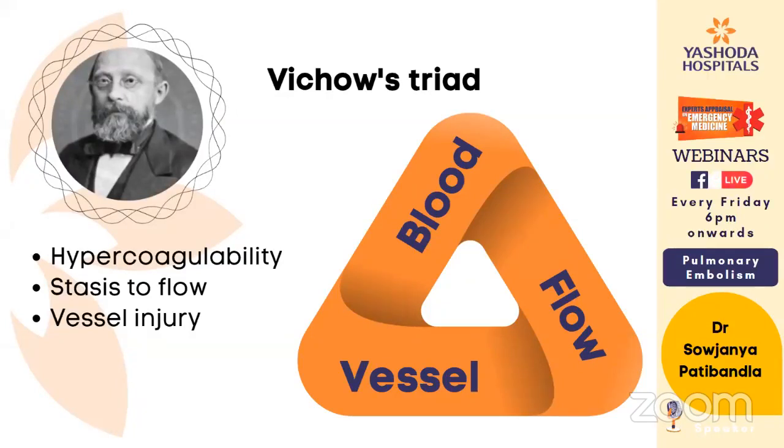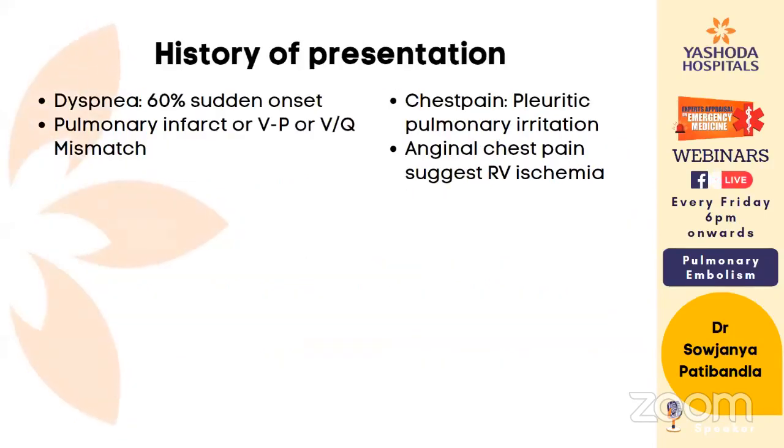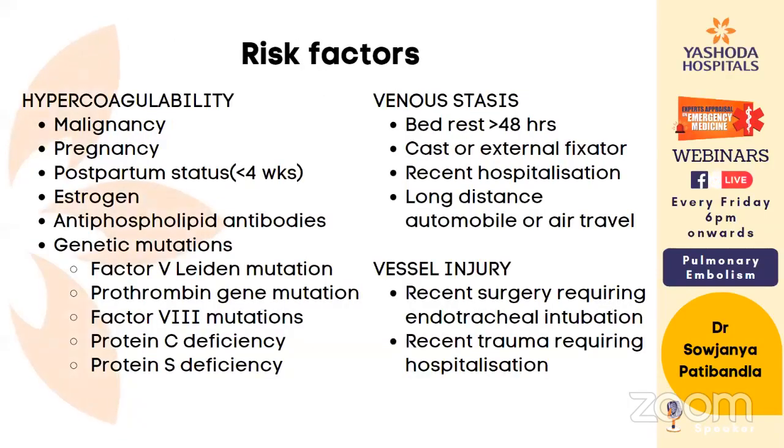Let's see the properties of these tests. The D-dimer test is a fibrin split product with a circulating half-life of 4 to 6 hours. We call it positive if it is more than 500 nanograms, and the quantitative D-dimer test has 80 to 85% sensitivity and 93 to 100% negative predictive value.